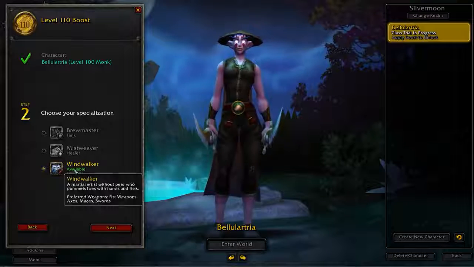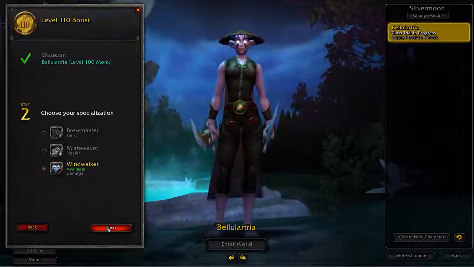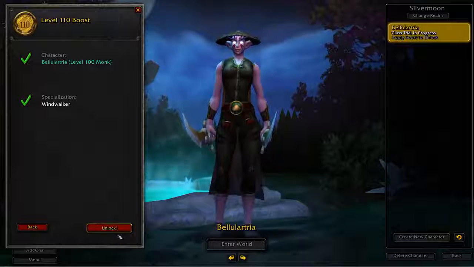You buy it from the store, you click the token, you select what character you want to boost, and then you apply the boost to that character. Now, the only other thing I think you need to know about all of this stuff is you can have 16 characters per realm and a total of 50 on your account. And then, as always, I want to leave you with a few tips before I take off.